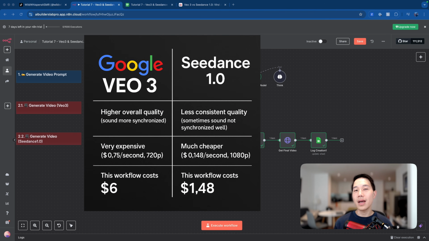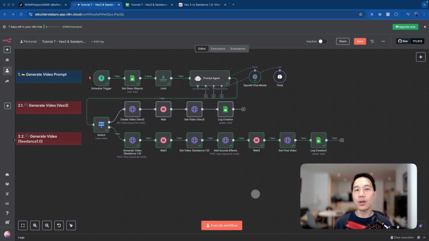Now, if you do prefer a massive content volume strategy where you just kind of want to generate more output to experiment with a lower cost, I would suggest starting with Seedance. And the best part is, the system that I'm about to give you for free is able to allow you to flexibly choose between the two and experiment with different videos so that you don't have to go to different sources and save all the hassles.